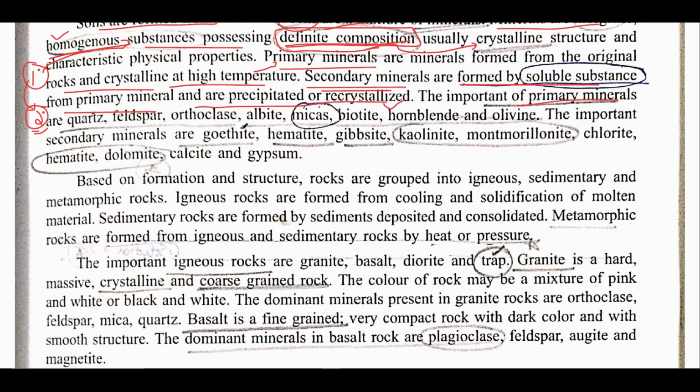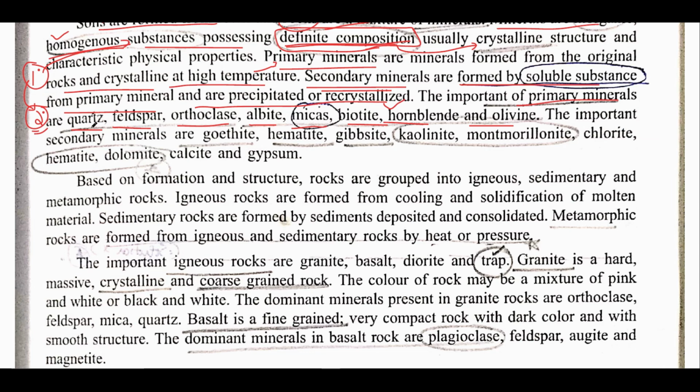After that, there are certain examples of primary minerals like quartz, feldspar, orthoclase, albite, mica, biotite, hornblende, and olivine. See, there are so many examples of primary as well as secondary minerals, but here in this chapter, the important ones are mentioned. Though they have not been asked in the JRF examination, if you are giving your state entrance examinations, then they are generally asked in any of the states.